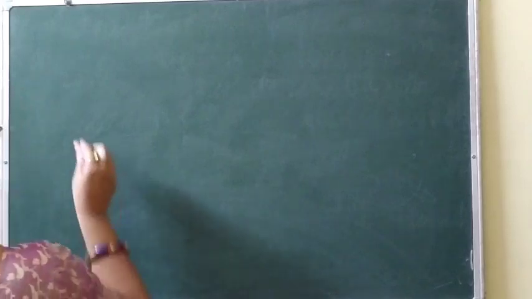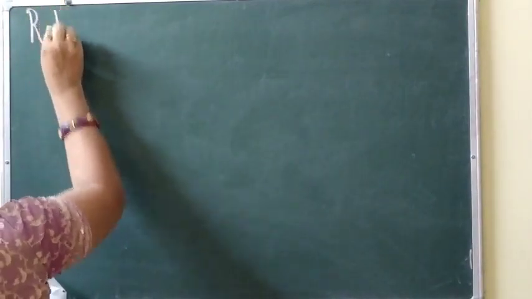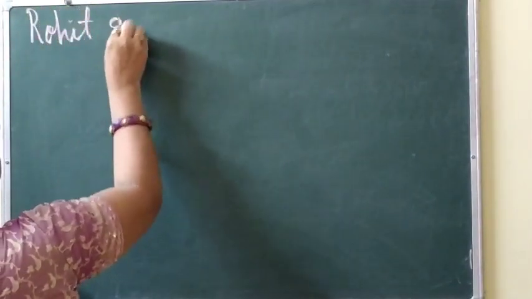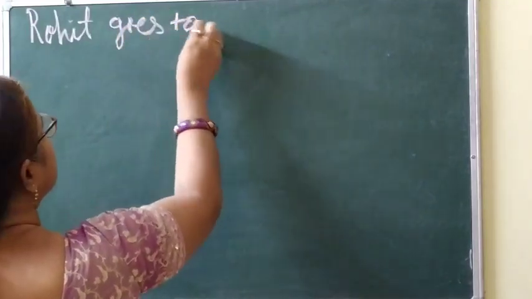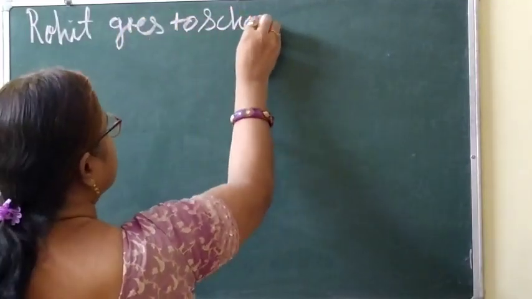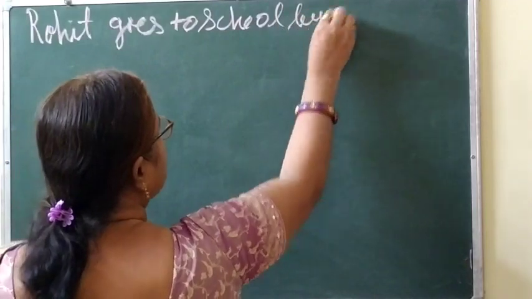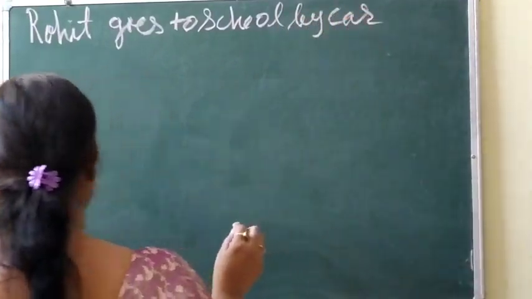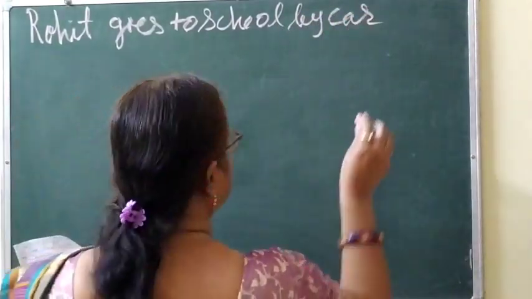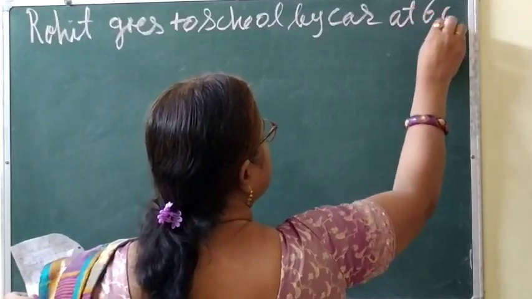Now, next question. Rohit goes to school by car at 60 km per hour.